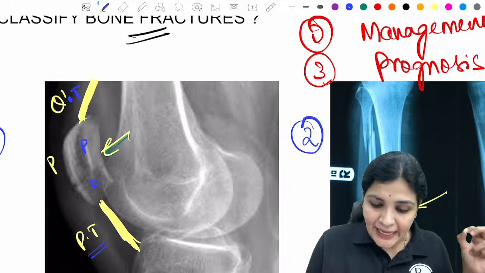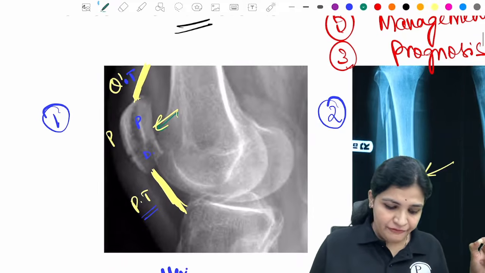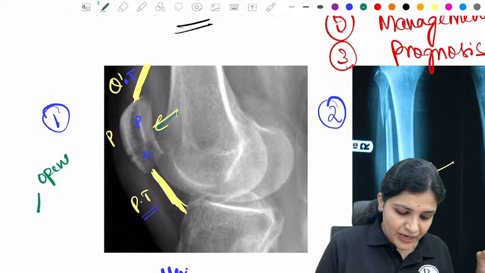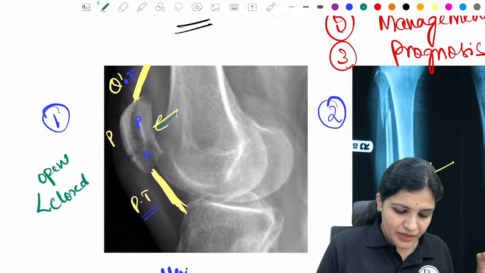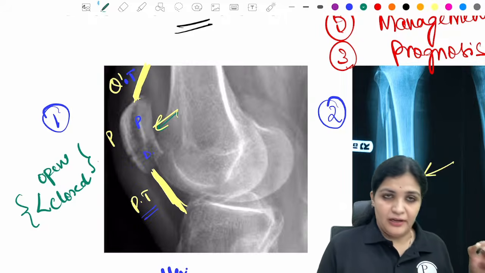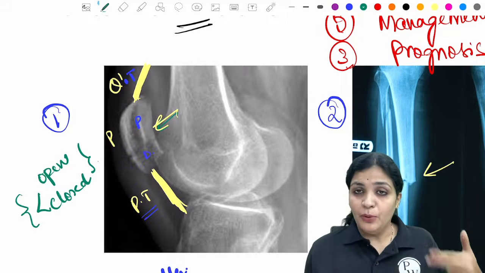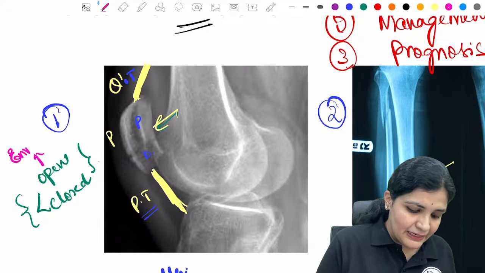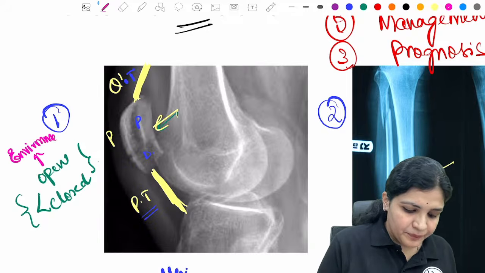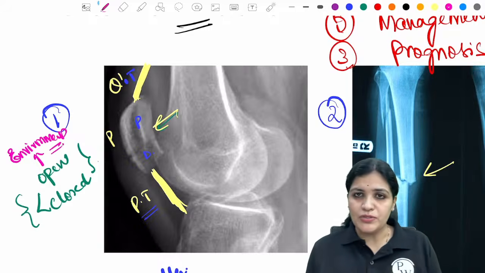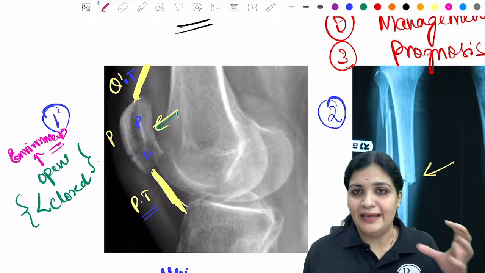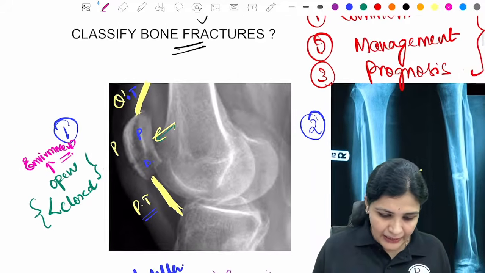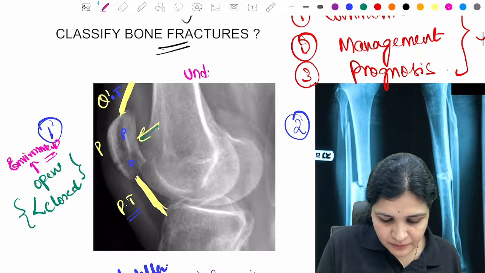And then if you're clinically present on the field, you're going to tell me whether this is an open fracture or a closed fracture. Very, very important. If it is an open fracture, you have to be very careful because this is open to the external environment, right? Closed fractures have no such opening to the external environment, right? Fine. So this is an undisplaced fracture.